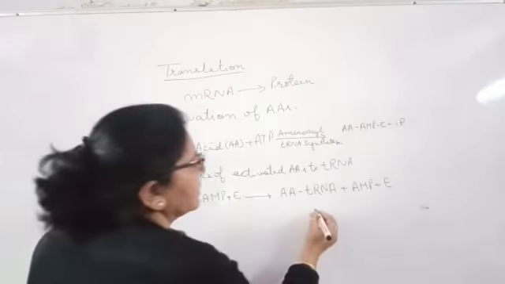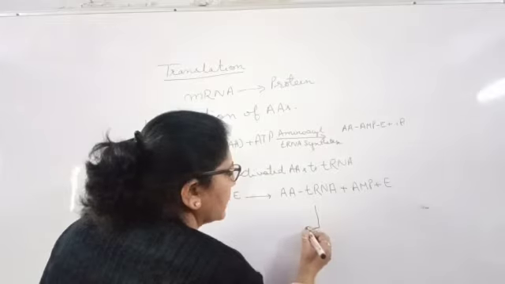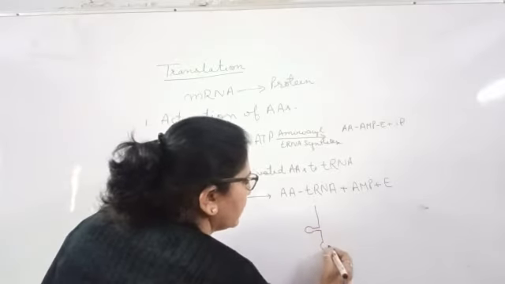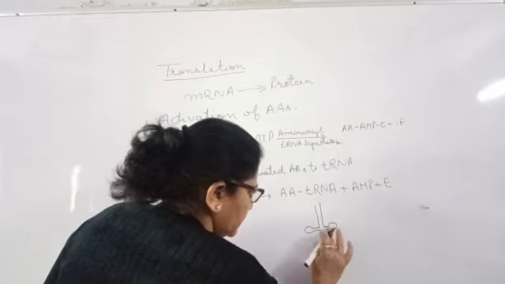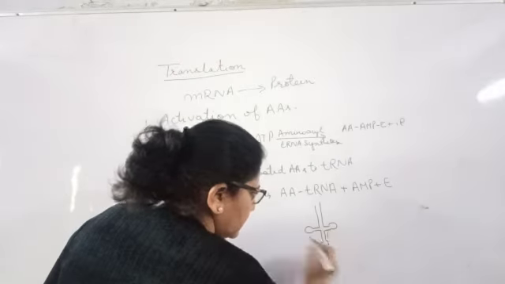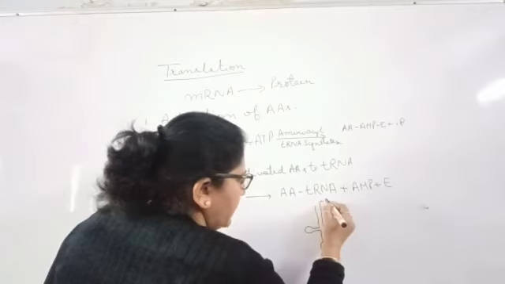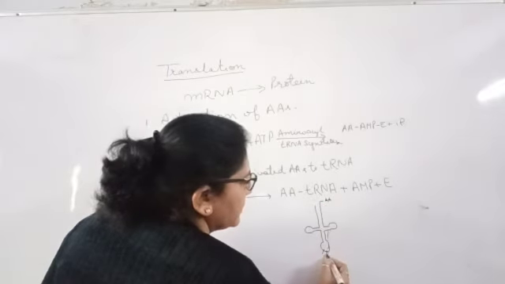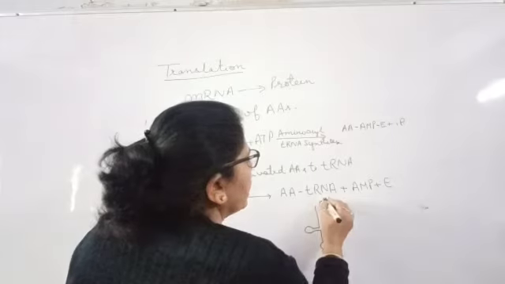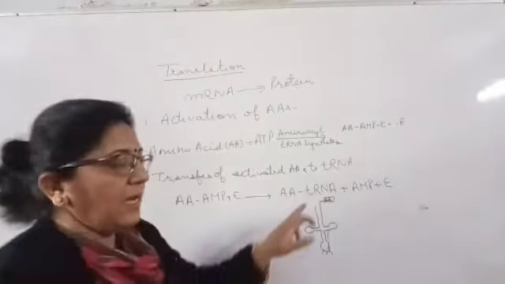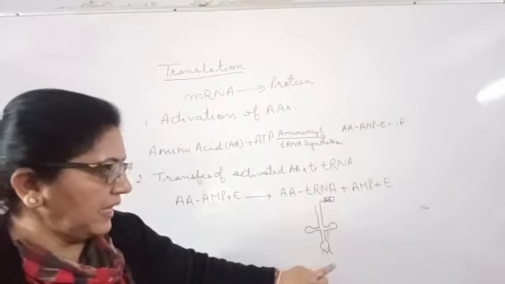As we know, the structure of tRNA has loops, a clover-like structure. This is your amino acid site and this is your anticodon site. So here the amino acid is attached to the tRNA.